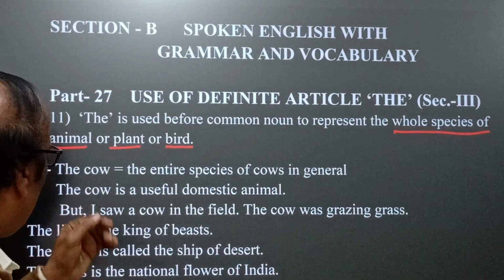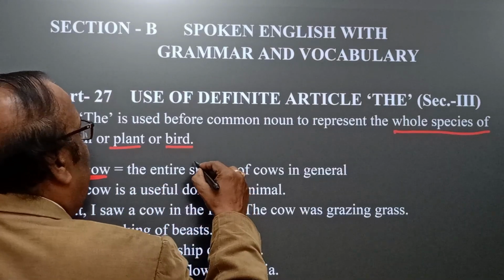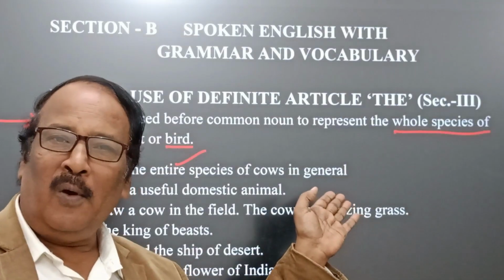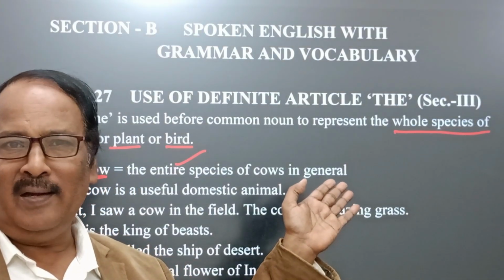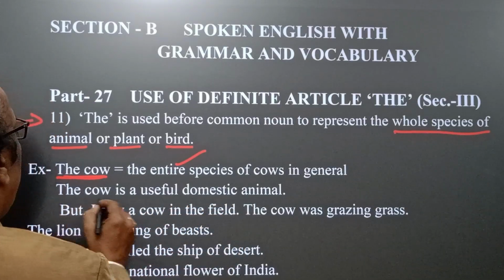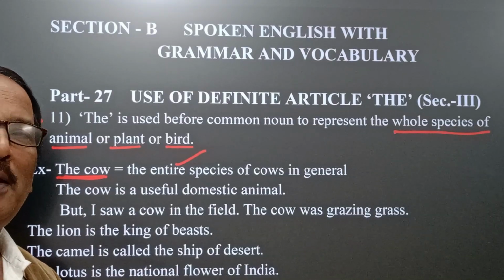Listen here: the cow. The cow means the entire species of cows in general, wherever they may reside. The cow is a useful domestic animal. It means all the cows are useful animals.